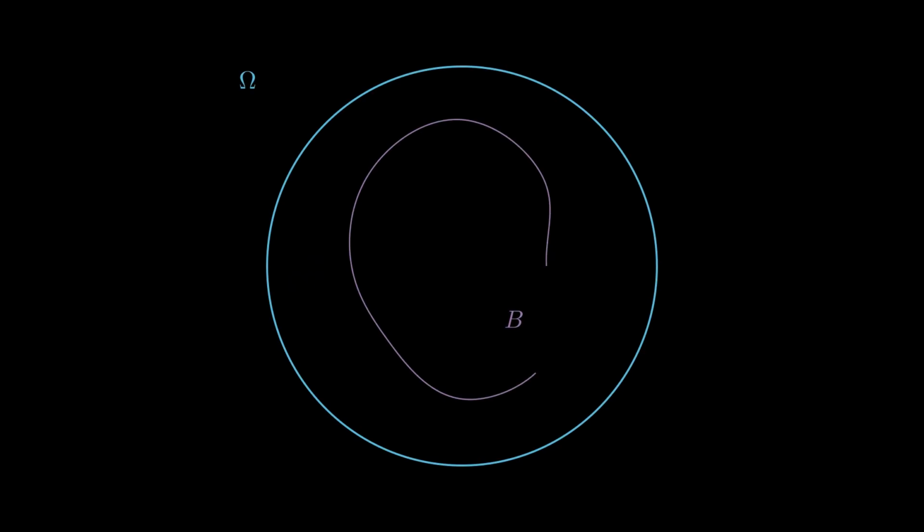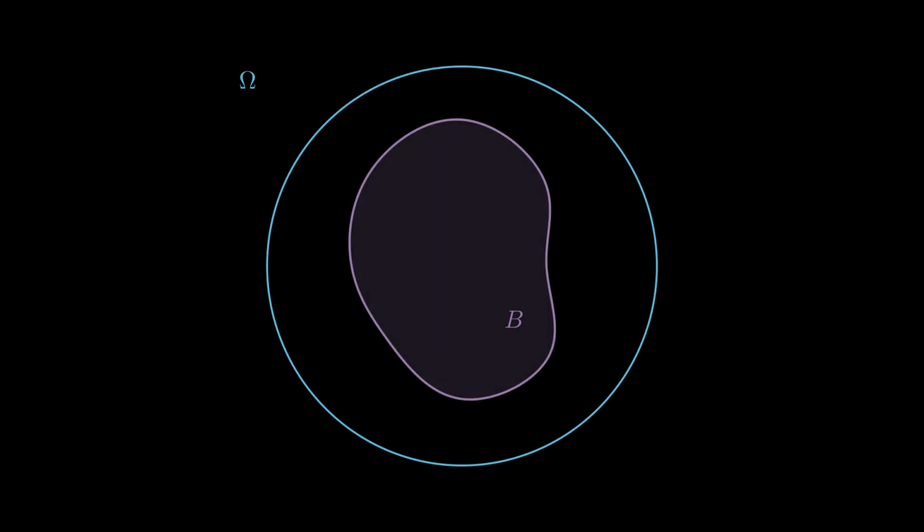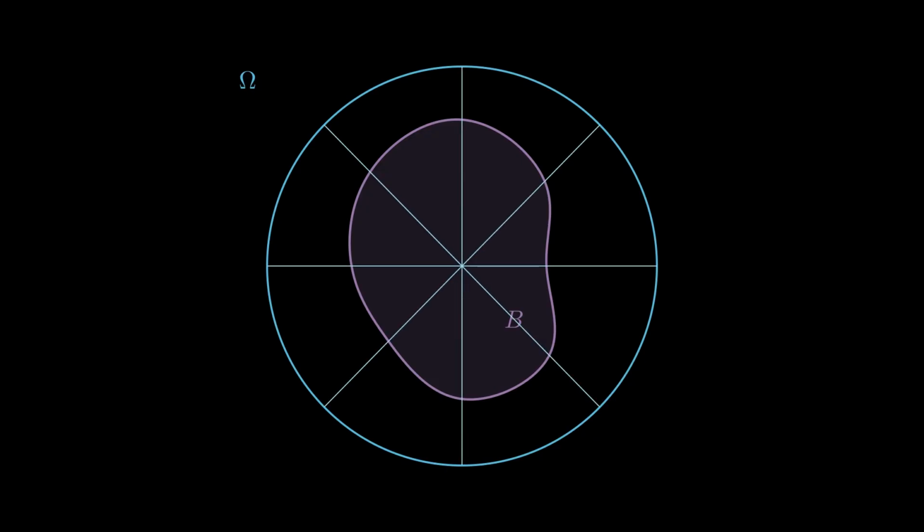We have built the rules, learned to count, and defined our measures. Now, let's see why this structure is so powerful. Imagine you have a complex event B, a messy, irregular shape that is difficult to calculate directly. But because we have our partition, we can see that B is actually a mosaic. It's made of small fragments, each living in a different slice of our universe.